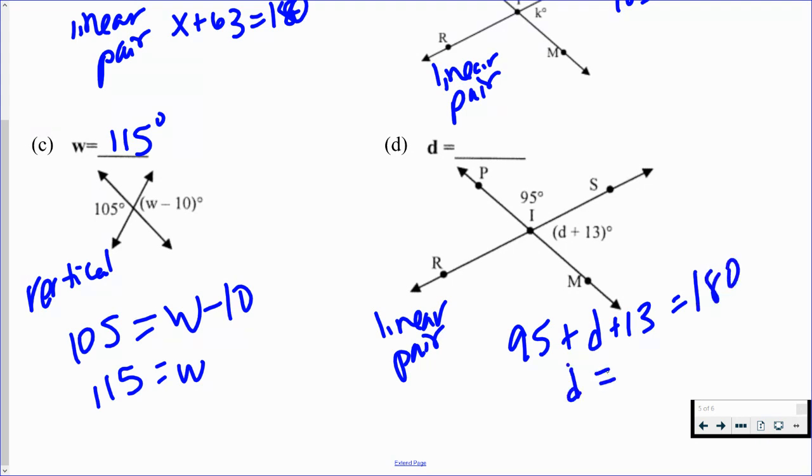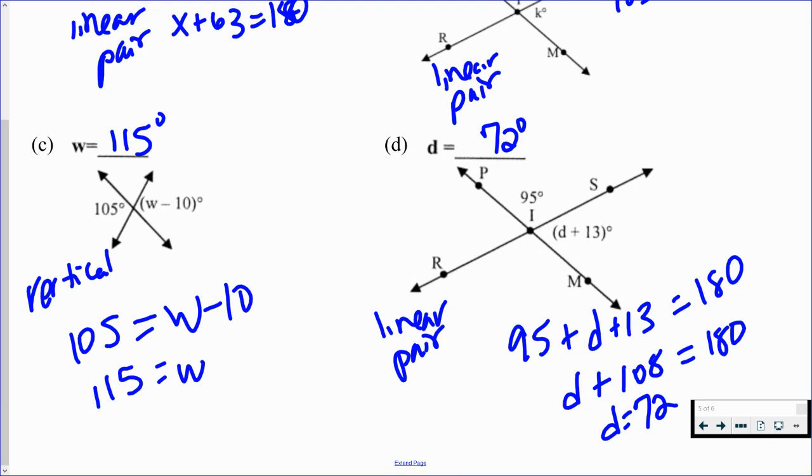If we combine 95 plus 13, that gives us 108. Now, if we subtract 108 from 180, that leaves 72 for D.